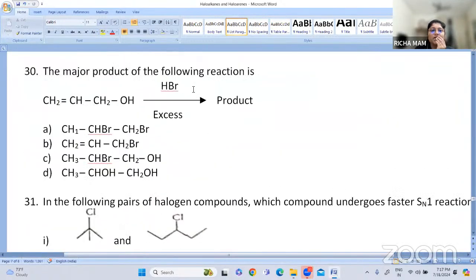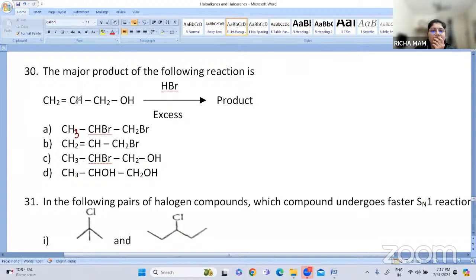Okay, the major product of the following reaction is... so this is a reaction. You have to tell which is the major product. 30th question. So this is CH3, CHBr, CH2Br, then CH2=CH-CH2Br, and this is CH3, CHBr, CH2OH, and CH3, CHOH, CH2OH.